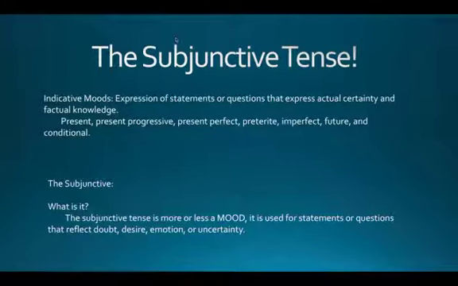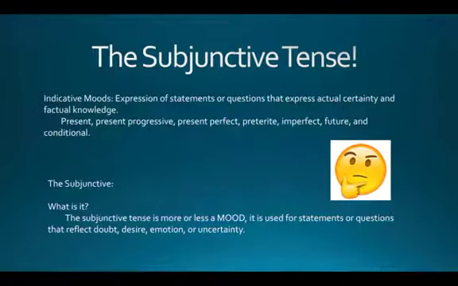Hi everyone, today I'm going to be talking about the subjunctive tense in Spanish. Up until now we've only been speaking about indicative moods, which is everything from the present to the imperfect to the preterite. That's an expression of statements or questions that have absolute certainty to them and factual knowledge. The subjunctive instead is more of a mood that's used for statements or questions that reflect doubt, desire, emotion,